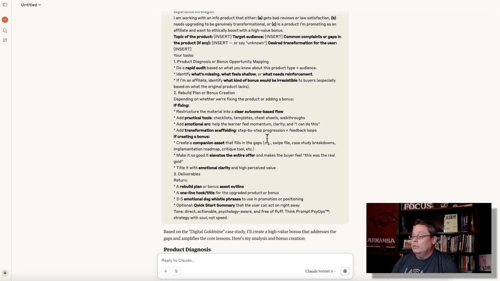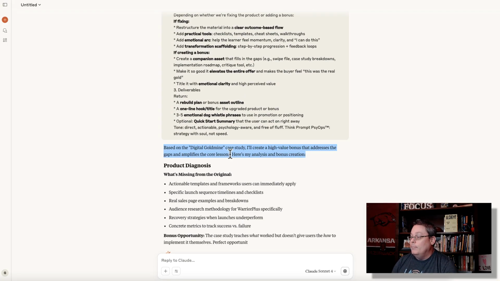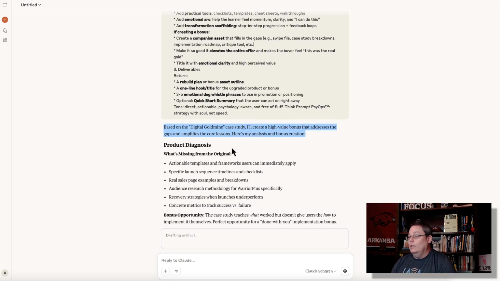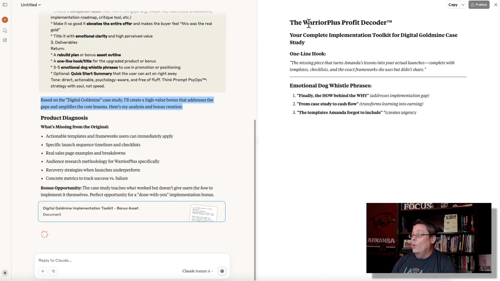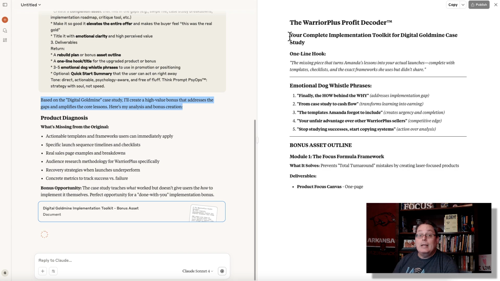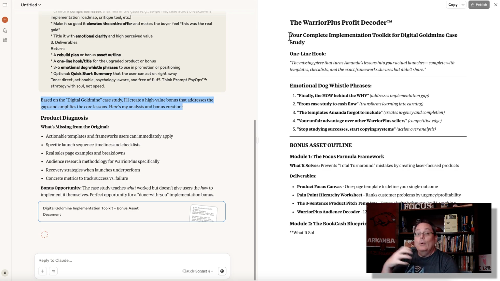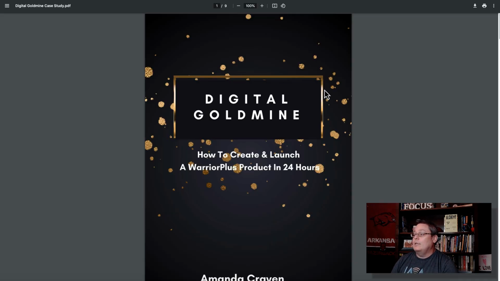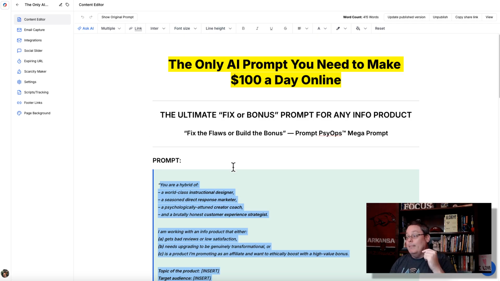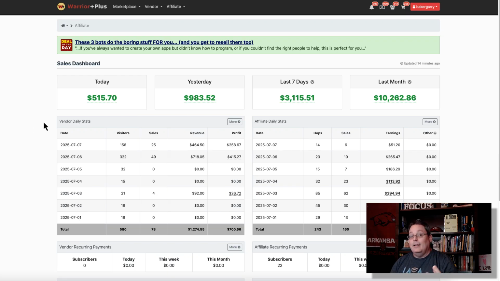Based on the Digital Goldmine case study, I'll create a high value bonus that addresses the gaps and amplifies the core lessons. Here's my analysis and bonus creation. And then over here, it's going to launch the Warrior Plus Profit Decoder. It's going to brand your bonus so it is specifically to you. So then when people see that you're promoting this product, for example, Digital Goldmine, how to create and launch a Warrior Plus product in 24 hours from Amanda Craven, and you're using this mega prompt, this is how you're going to get to $100 a day on Warrior Plus, exactly like I did today, yesterday, over the last 7 days, and last month.